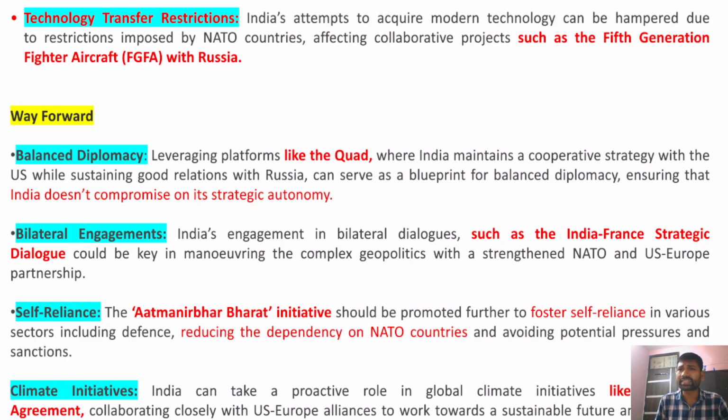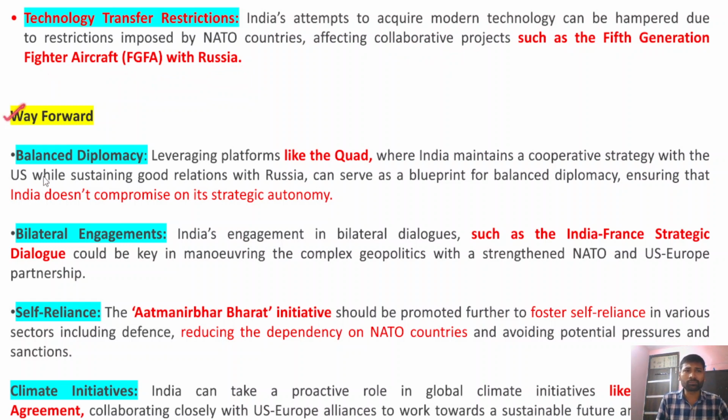You can give the example that when NATO countries have imposed restrictions or sanctions on countries like Russia, it has become difficult for India to move forward in collaborative projects like the fifth generation fighter aircraft.